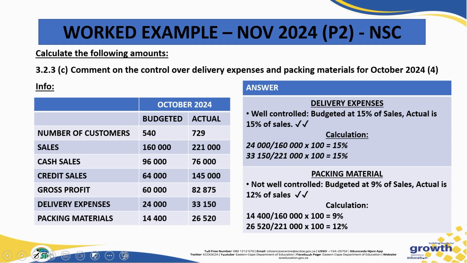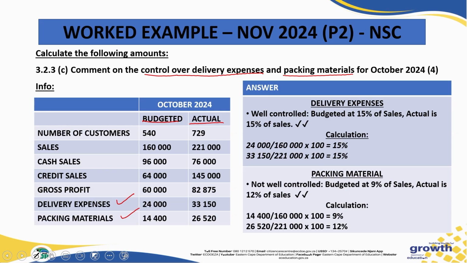Also, guys, very important, this question likes to crop up where you are asked to comment on the control. Very important, over delivery expenses, packing material. It can even be advertising as well, right? Here you are given information. You are given the budgeted figures with the actual figures. So you are asked to control over delivery and packing material.